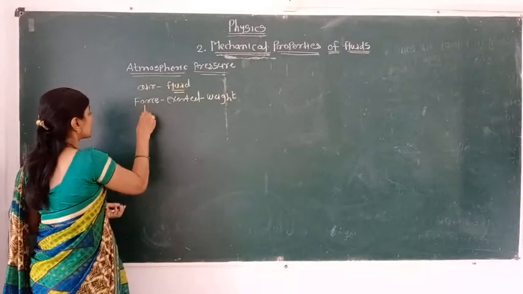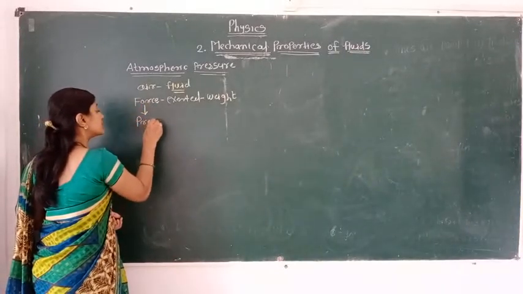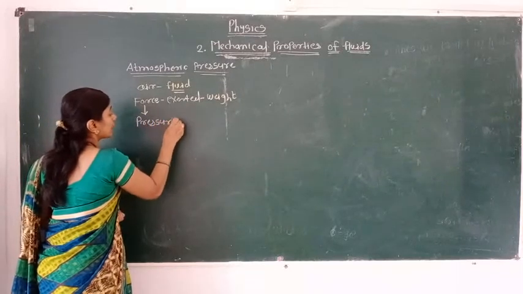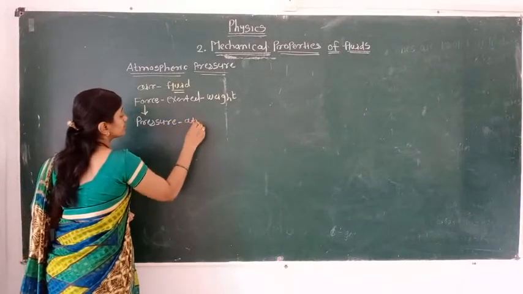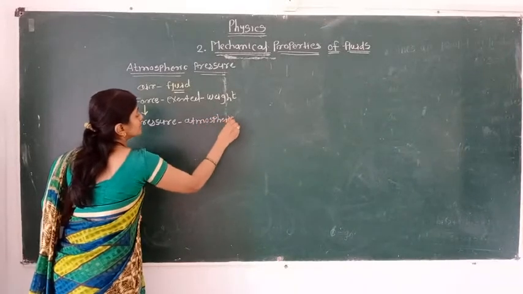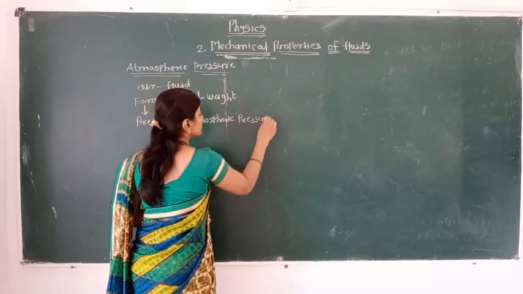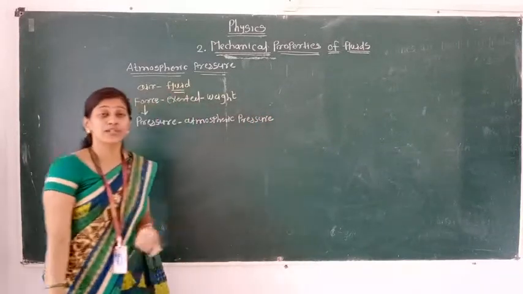So this force is responsible for that pressure. This pressure is nothing but the atmospheric pressure. From this we will get the definition of atmospheric pressure.